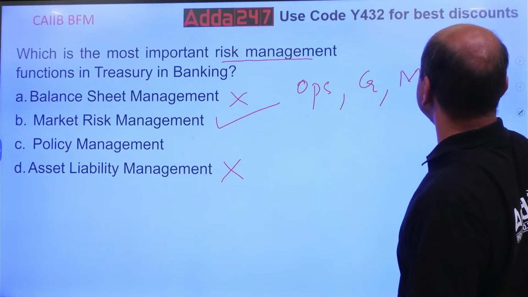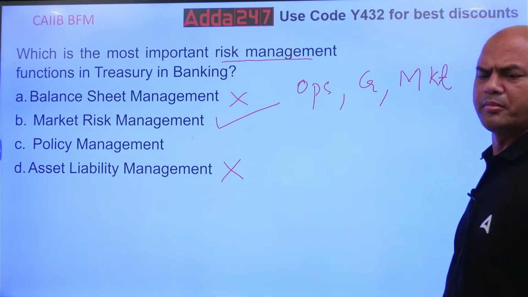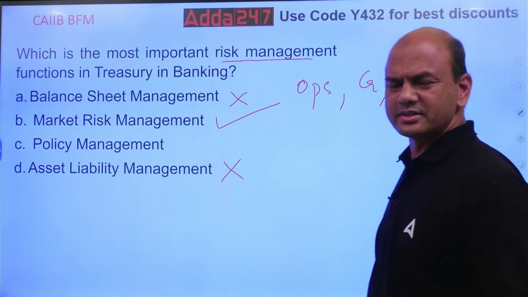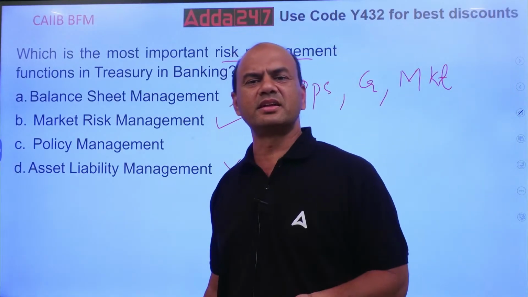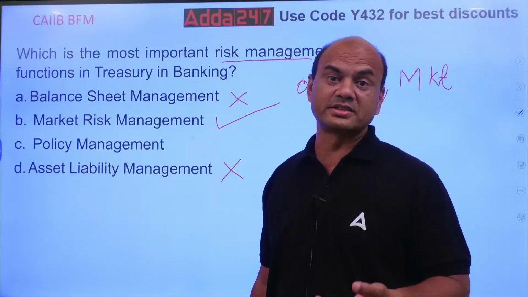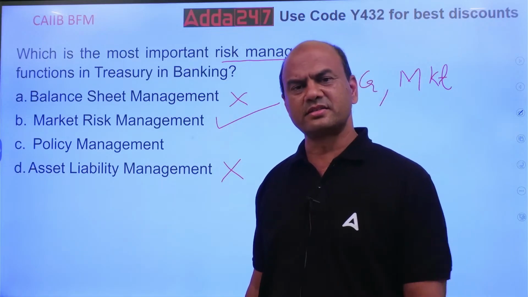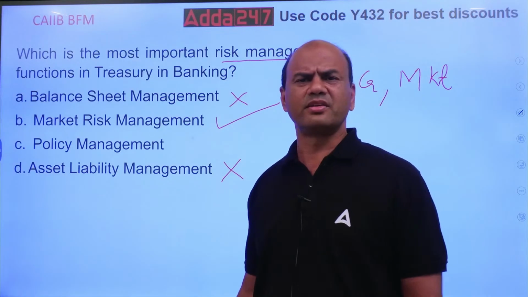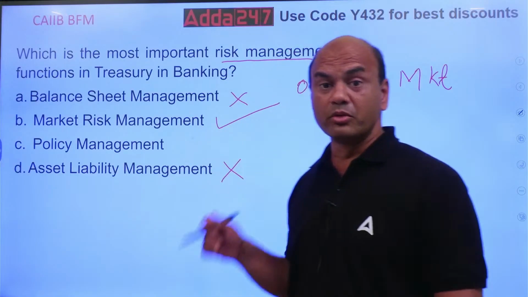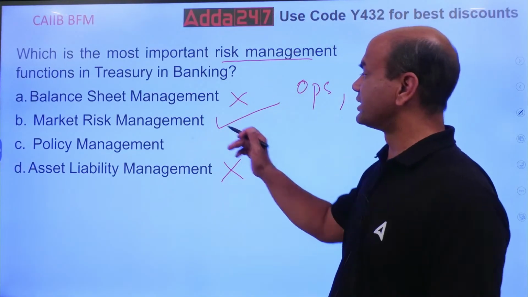These are the three risks in any bank. Others are there as well. Reputational risk is there. Business risk, or we call it strategic risk, is there. Liquidity risk is there. But the most important one over here is always market.